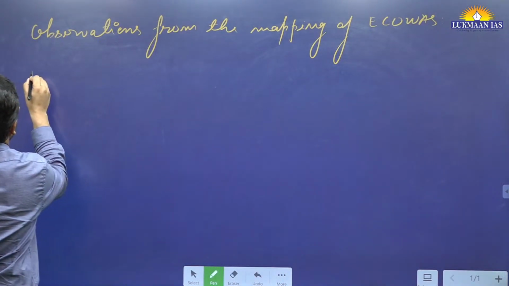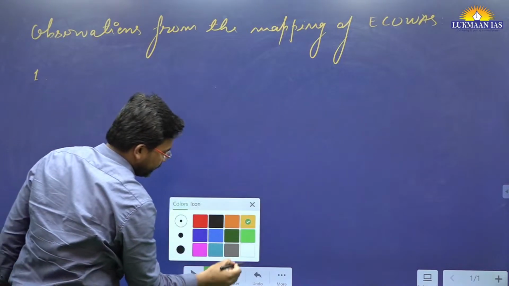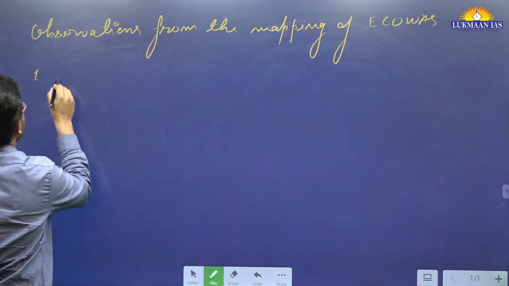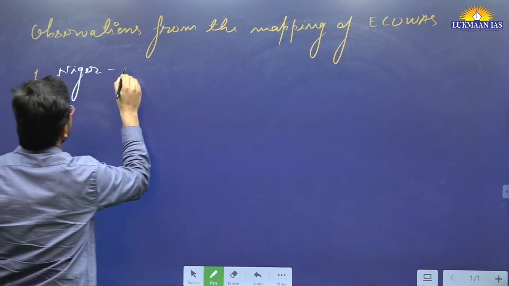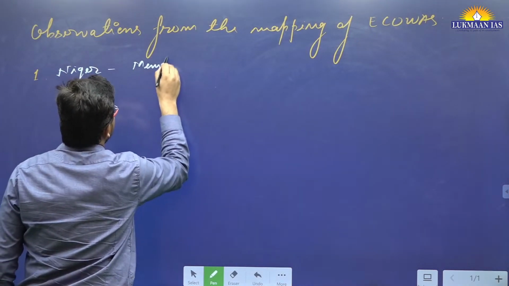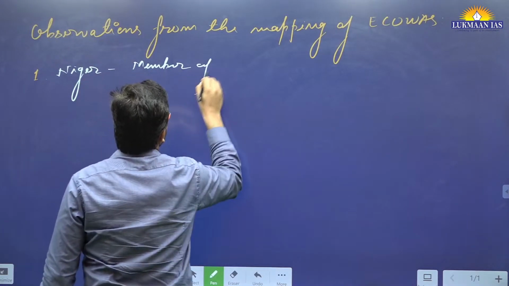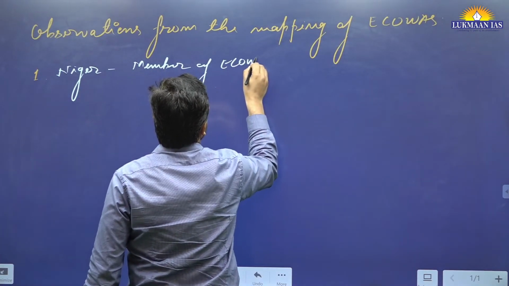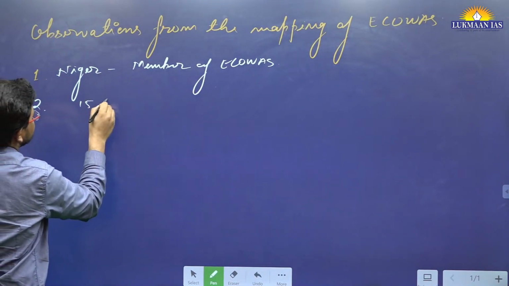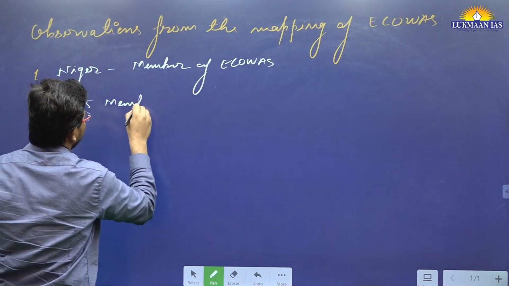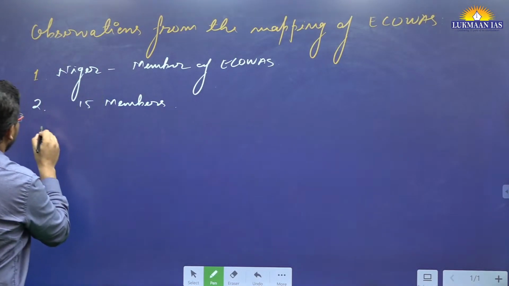First observation, a very important one: Niger is a member of ECOWAS. Second thing, it has 15 members in all.